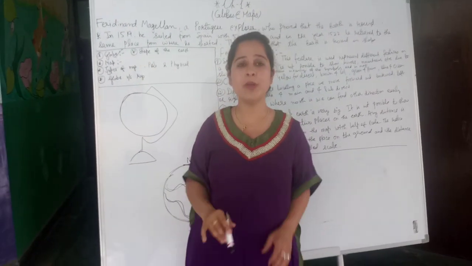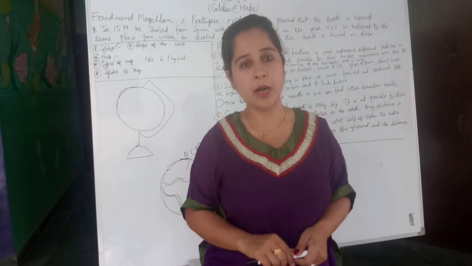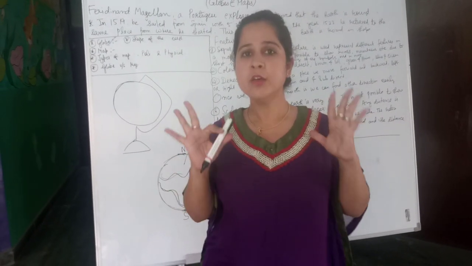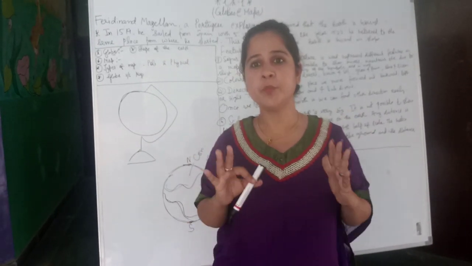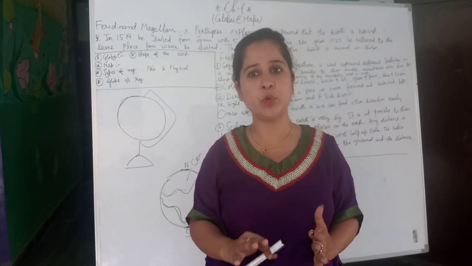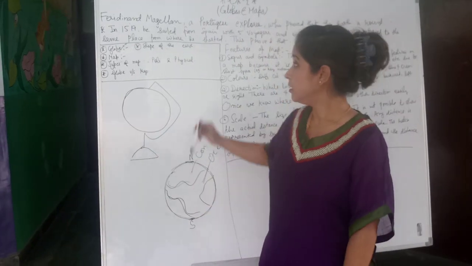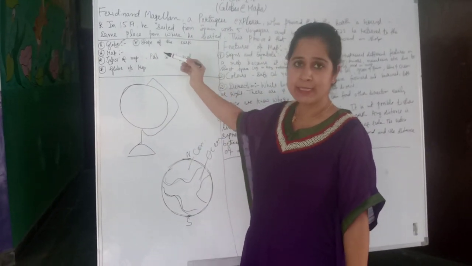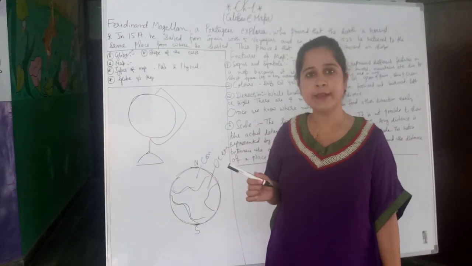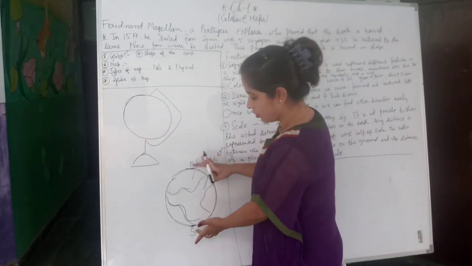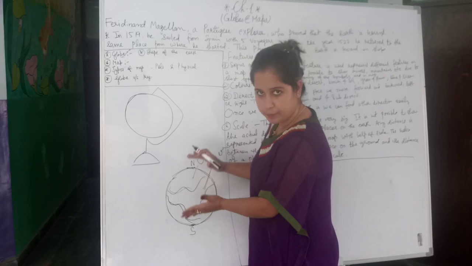What is globe? Globe is a small round model of the earth. It represents the earth in an accurate way. And the shape of the earth, as I said, is almost like an orange. Orange means that from both sides it is a little bit pressed.